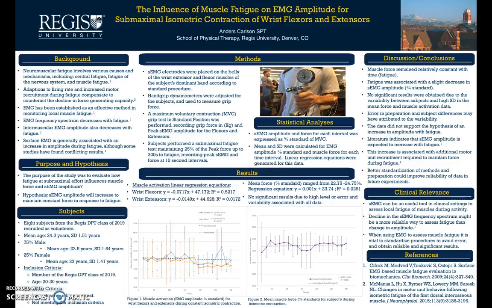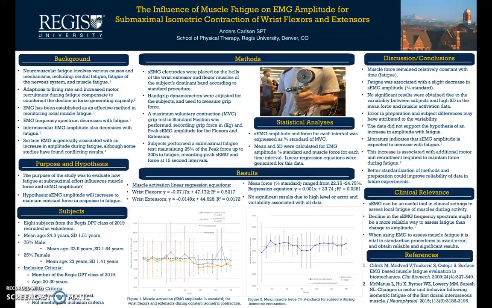The study consisted of 8 subjects from the Regis DPT class of 2019 who were recruited as volunteers. The mean age for the subjects was 24.3 years old, and 75% of the subjects were male and 25% were female. The methods included placing EMG electrodes over the belly of the wrist flexor and extensor muscles of the subject. Maximal voluntary contraction was measured using a hand grip dynamometer.